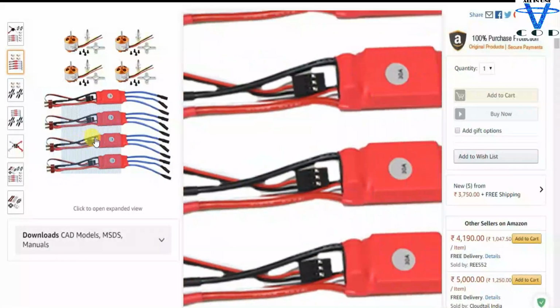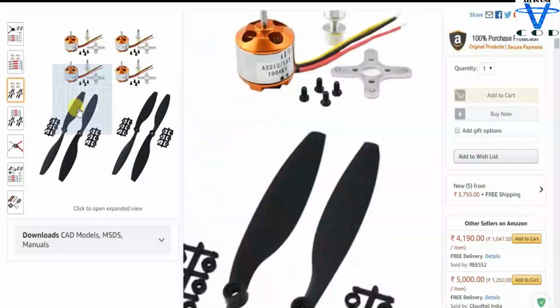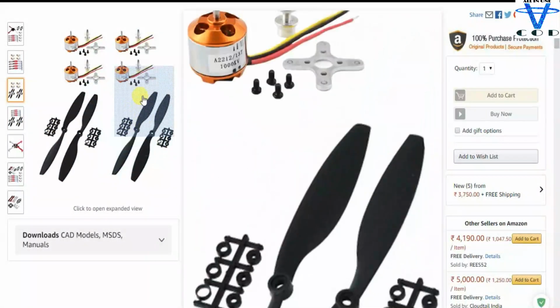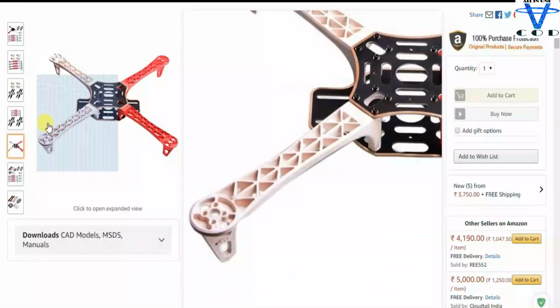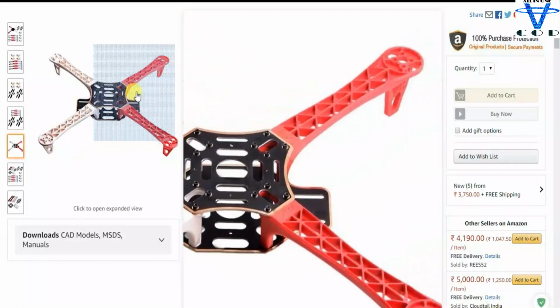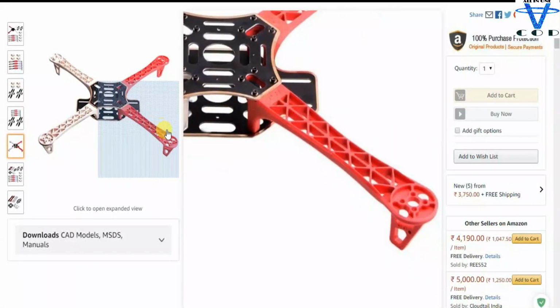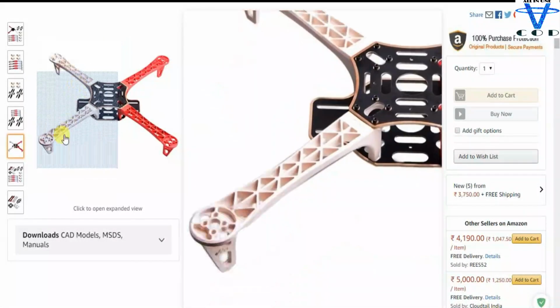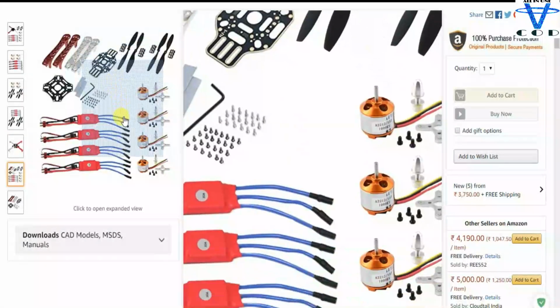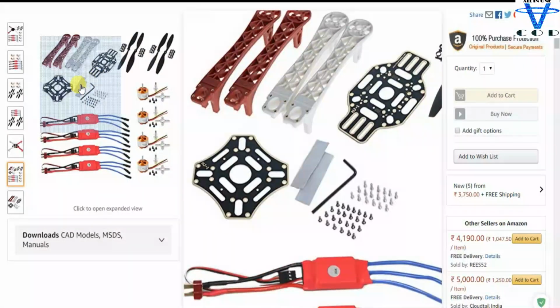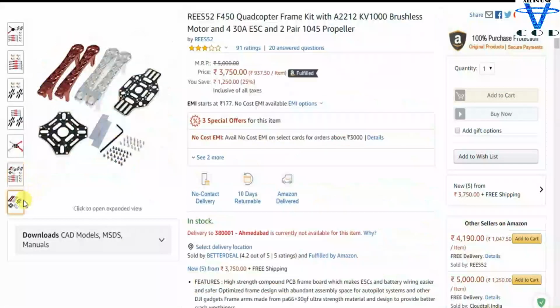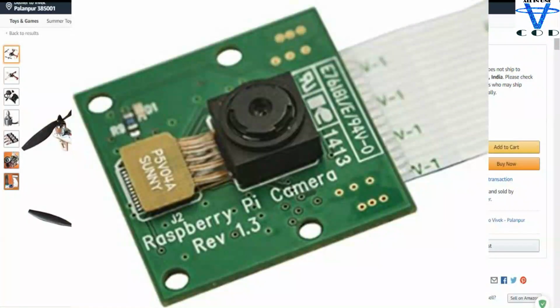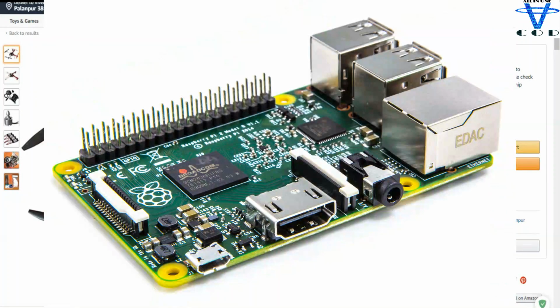Now in the previous giveaway I gave you guys a Raspberry Pi board, which is a mini computer for open source projects, and with the help of that Raspberry Pi and this drone kit, you can create an actual drone with some machine learning algorithm. And if you don't want to use Raspberry Pi, it's okay. With this kit you can create a simple quadcopter, but with my camera and Raspberry Pi you can create a fully functional machine learning quadcopter.